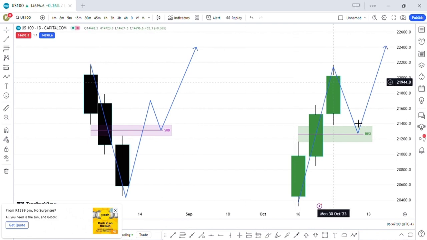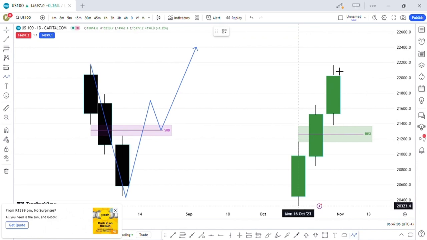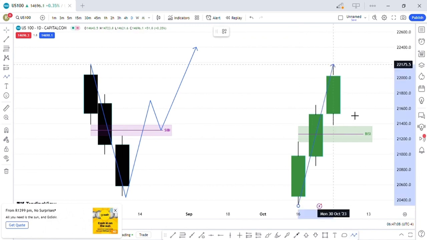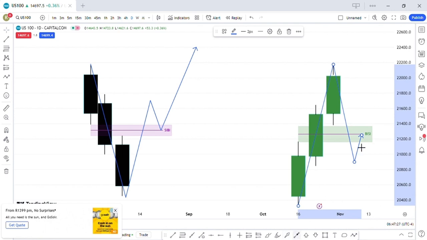Similarly, with the BISI, we have the same situation. We have the market going from here, going up, creating a higher high, and instead of this creating support for the market to go up, the market closes below the BISI. Then we expect the market to come back into the BISI, the 0.5 of the BISI, or even the opening, whichever one you prefer. Then this acts as a resistance to push the market further down.